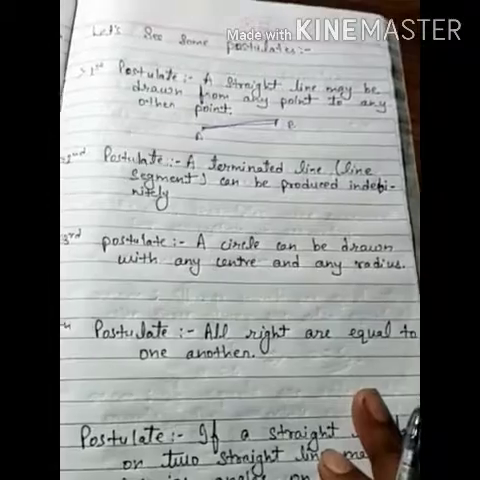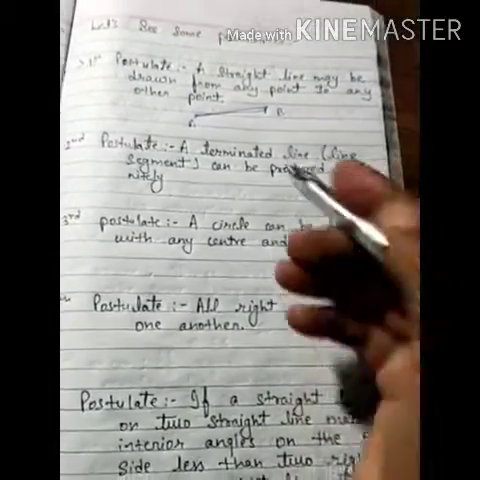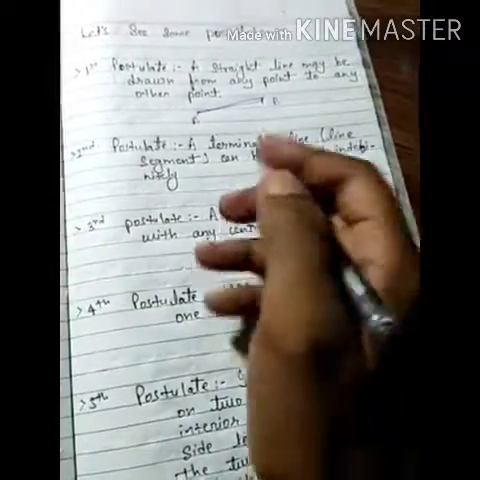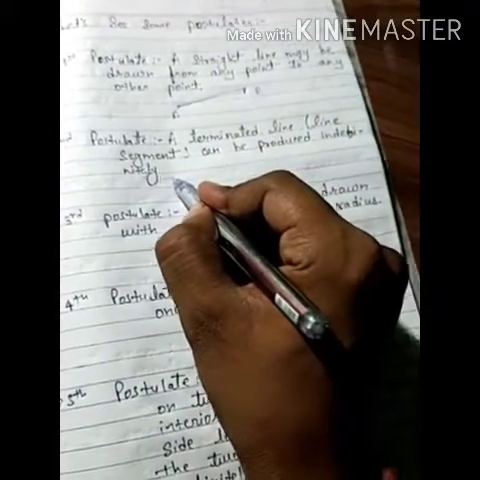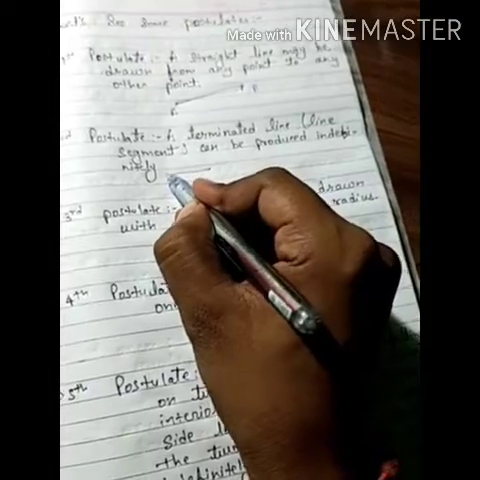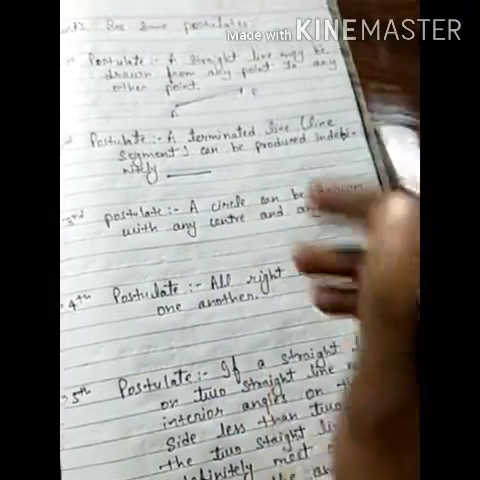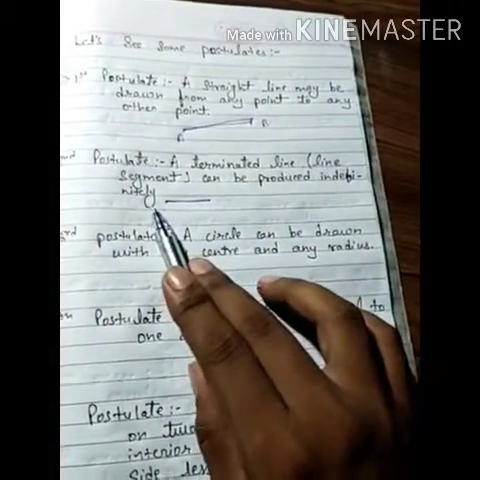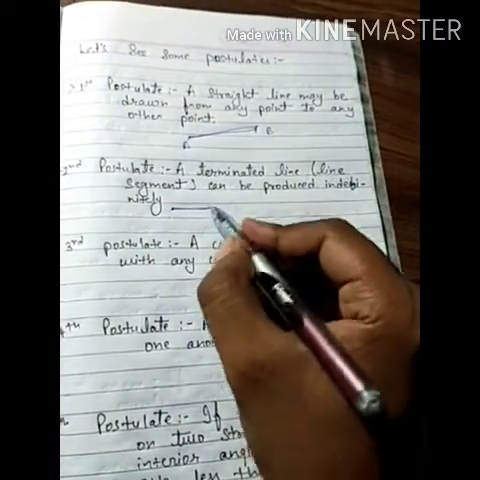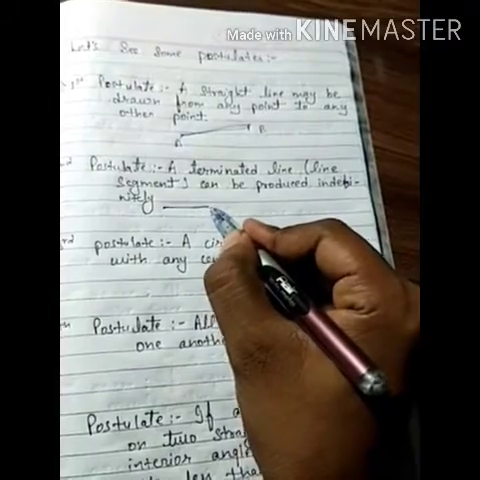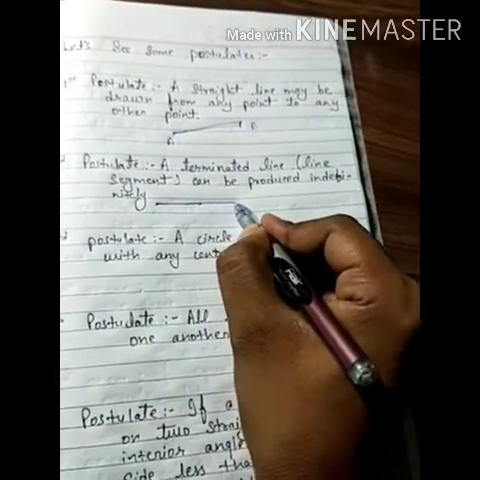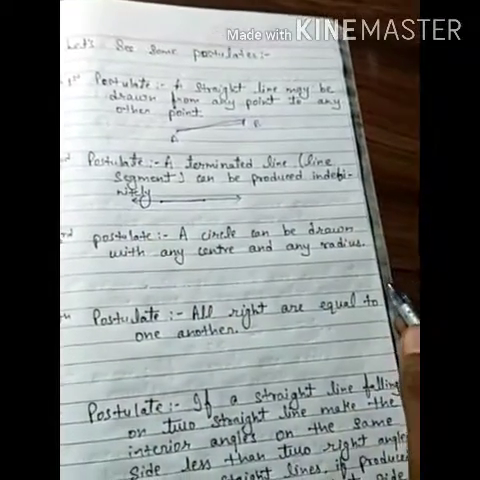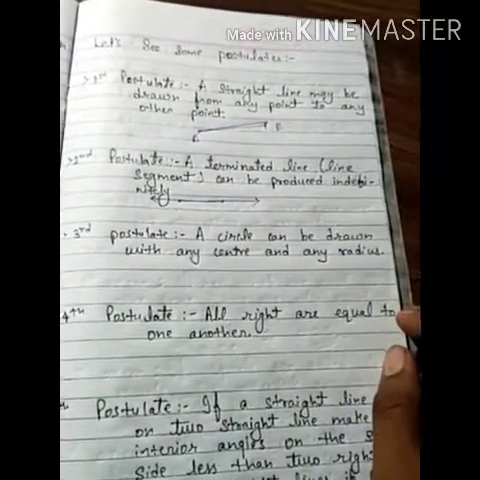The second is the terminated line. The terminated line means what? The line segment. What is a line segment? As you all know, a line segment has 2 end points and a fixed length. So a line segment can be produced indefinitely, which means that this can be produced indefinitely on both sides. This is our second postulate.